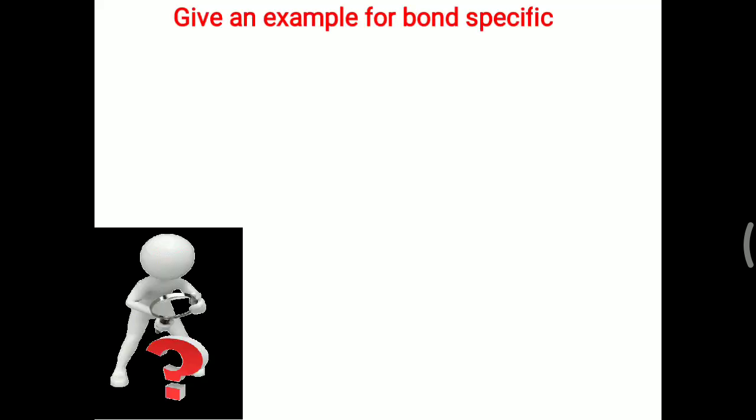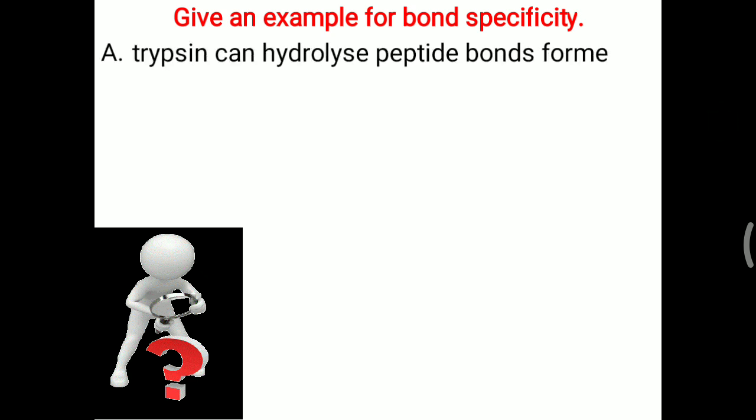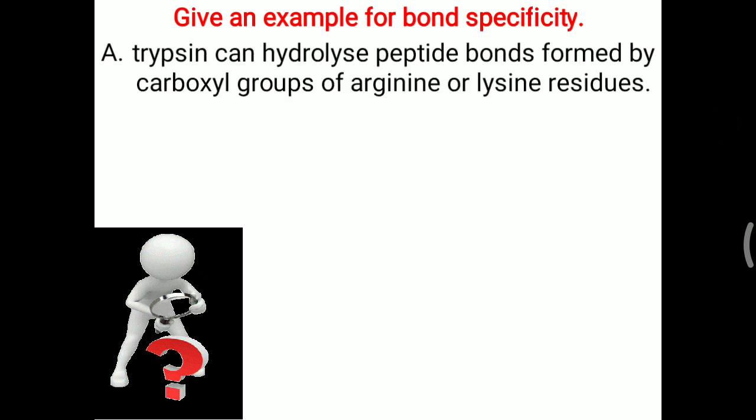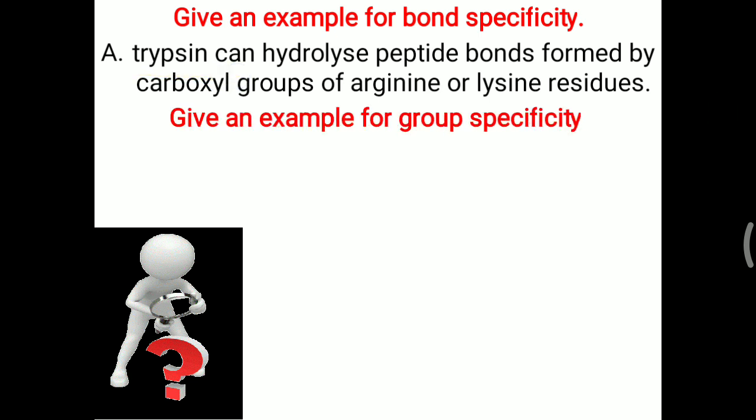In the same way, give an example of bond specificity. Trypsin can hydrolyze peptide bonds formed by the carboxyl group of arginine or lysine residues only. That shows the bond specificity of the enzyme trypsin. In the same way, give an example of group specificity. The best example is hexokinase. Hexokinase is an enzyme that can work on a group of substrates, the hexoses. You can remember it from the name hexokinase, that is hexose. Hexoses are glucose, fructose and galactose. This enzyme can work on these three hexoses, showing group specificity of the enzyme.